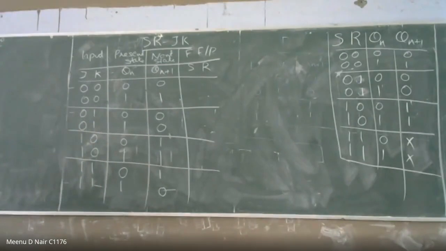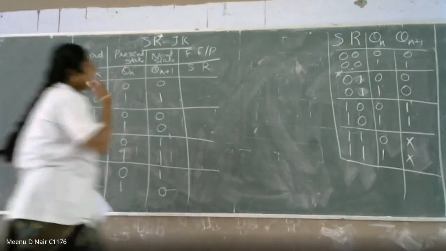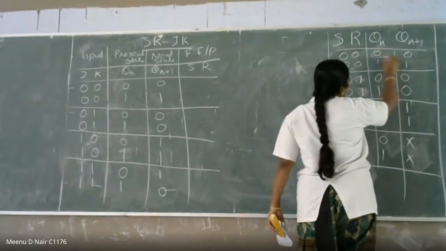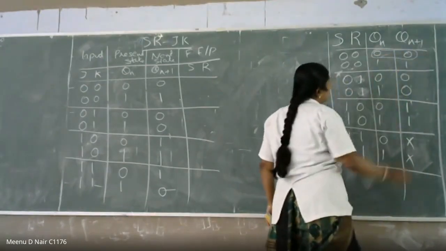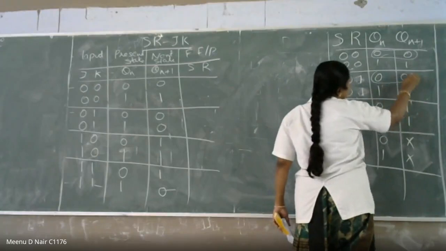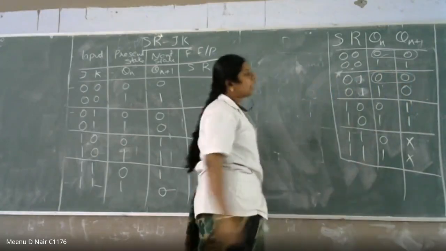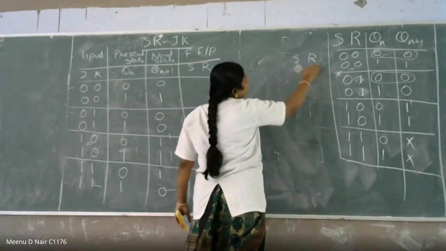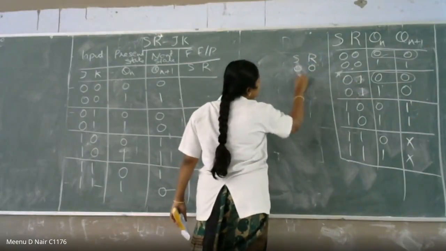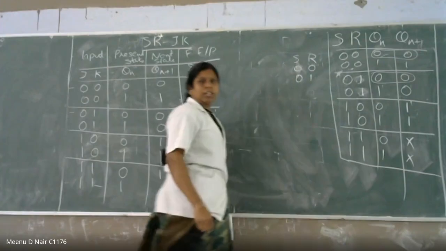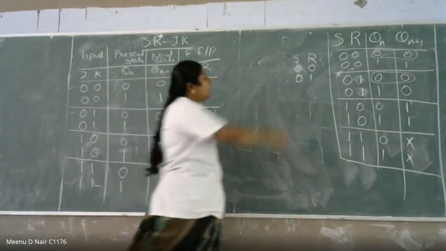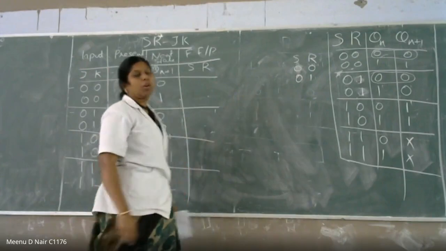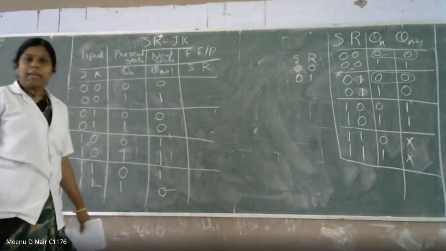So what is the condition? You see here, your present state is 0. Next state is also 0 here. And here also present state is 0. Next state is equal to 0. What is the condition? Yes, our first condition is 0, 0 and the second condition is 0, 1. S and R will be 0, 0 and 0, 1. In both the conditions, your present state will be 0 and next state will also be 0.